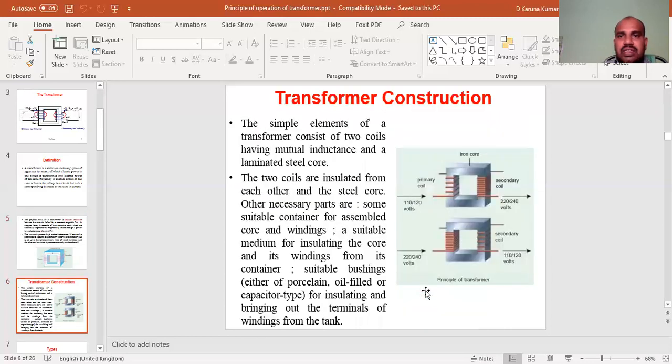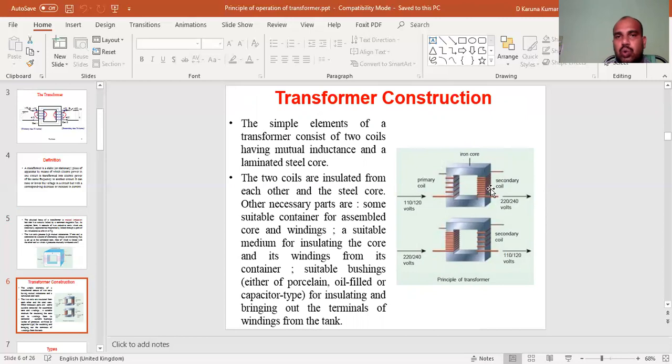The simple elements of a transformer consist of two coils having mutual inductance and a laminated steel core. There are three important parts of the transformer. The first one is the primary coil or primary winding. The second is the secondary coil or secondary winding.